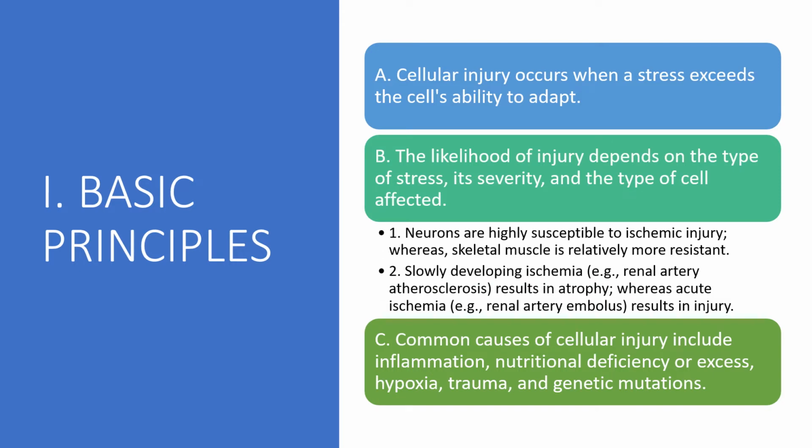Neurons are highly susceptible to ischemic injury, whereas skeletal muscle is relatively more resistant. Slowly developing ischemia, for example, renal artery atherosclerosis, results in atrophy, whereas acute ischemia, for example, renal artery embolus, results in injury.